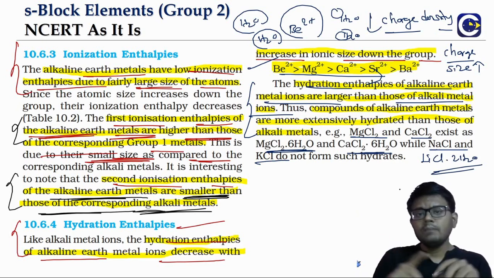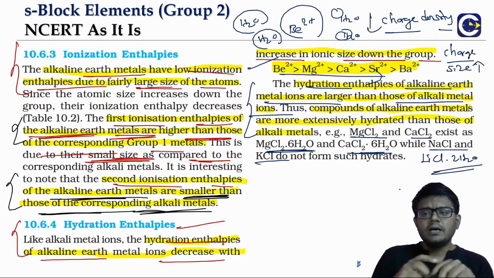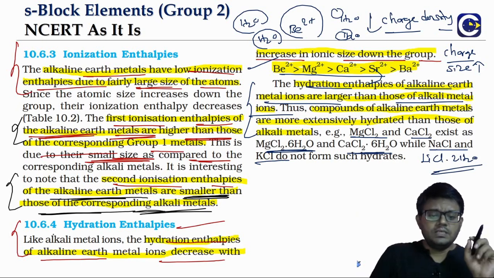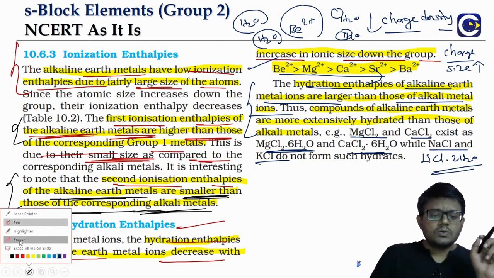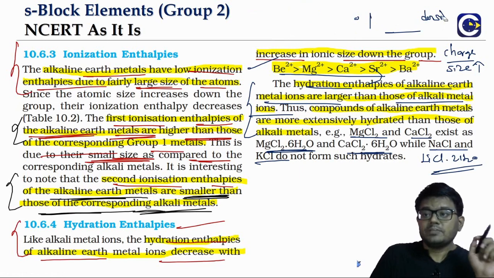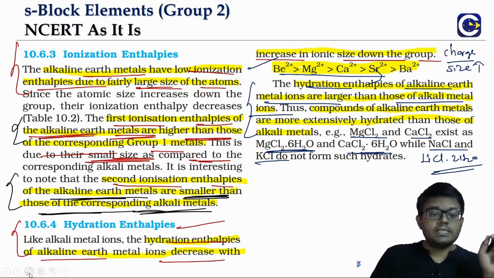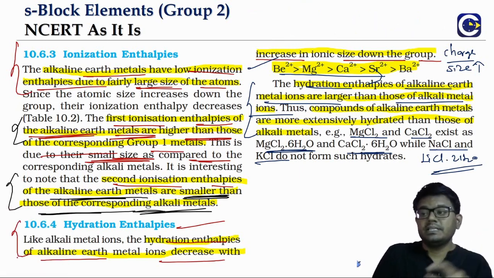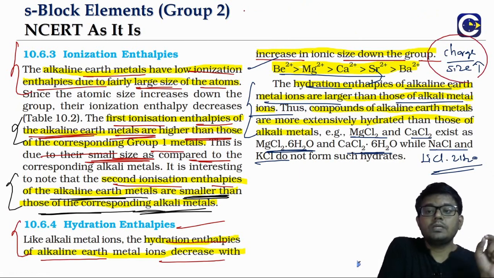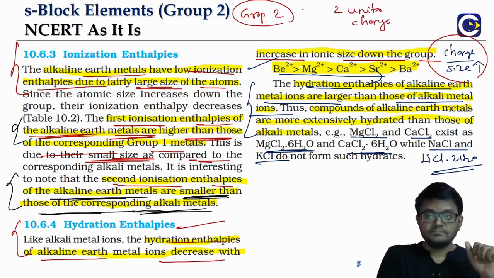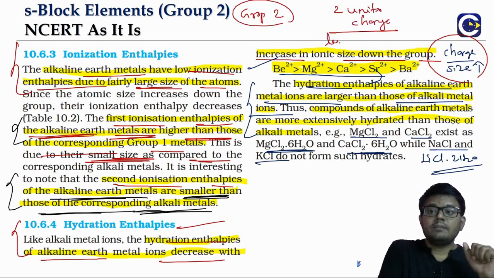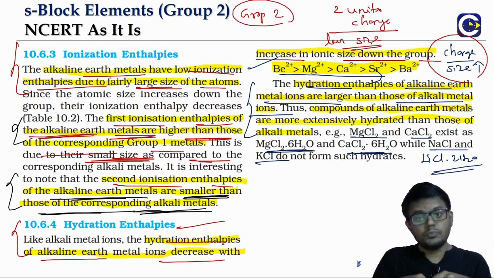But here, the reason why group 2 ions are more hydrated is because hydration depends upon the charge density. Look at group 2. Group 2 has 2 units of charge, more charge. Divided by that, group 2 ions are always smaller in size than group 1.